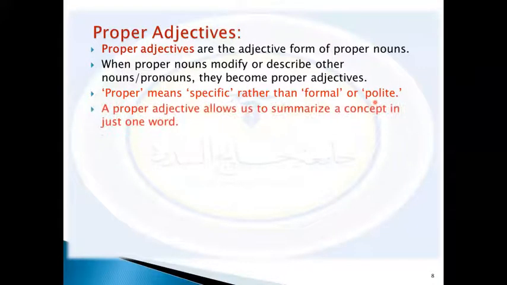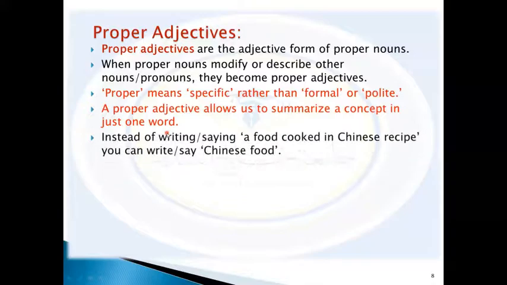And a proper adjective allows us to summarize a concept in just one word. Again, instead of saying a food cooked in a Chinese recipe, you can write or say Chinese food.